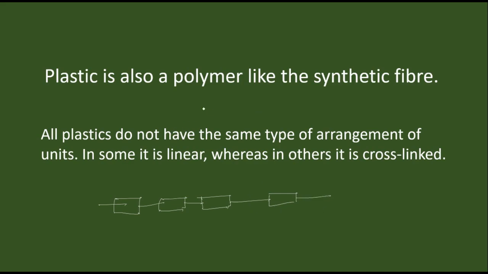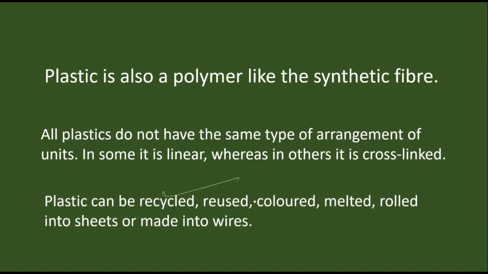But most of the plastics are not linear. They are cross-linked. Even this way also they are connected. It is called cross-link connection. Understood? So that is the difference between plastic and other synthetic fibers. Plastics can be recycled, reused, colored, melted, rolled into sheets and made into wires.